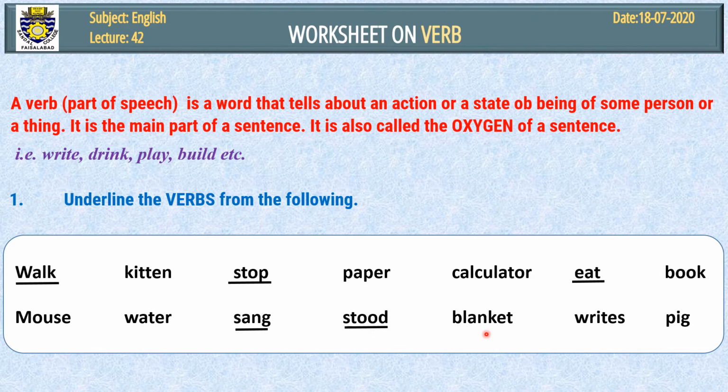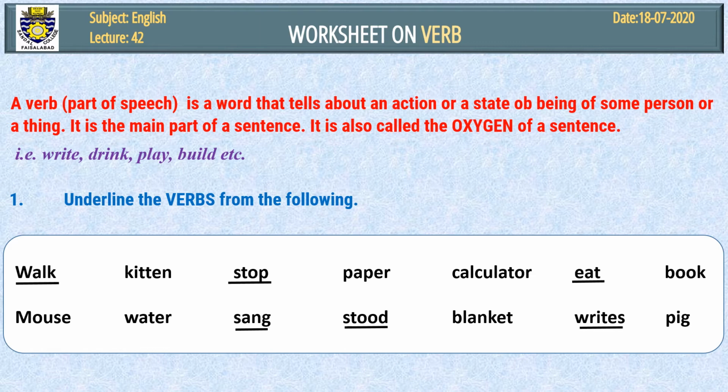Blanket is a noun that you use at night while sleeping. It is not a verb, so we will not underline it. Writes is an action. You write. It is a verb. We'll underline it. Write. Its forms are write, wrote, written. Pig is a noun. It is not a verb, so we will not underline it.